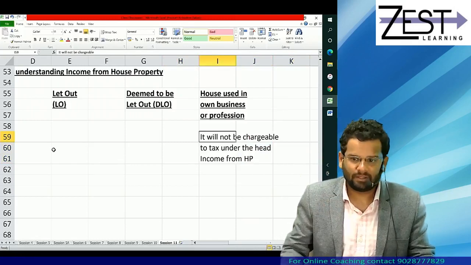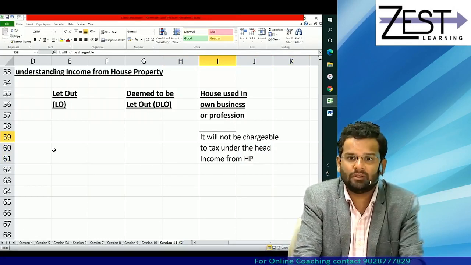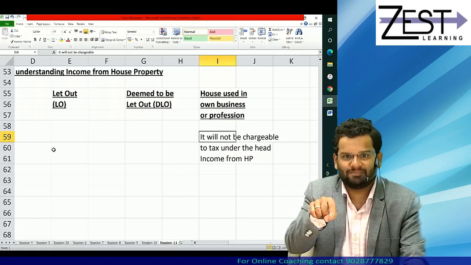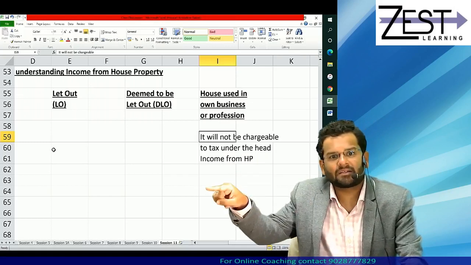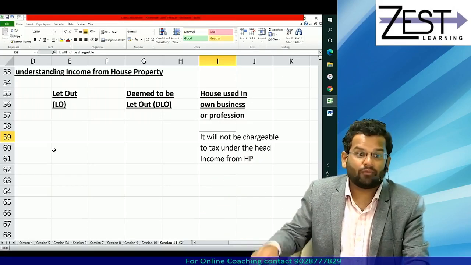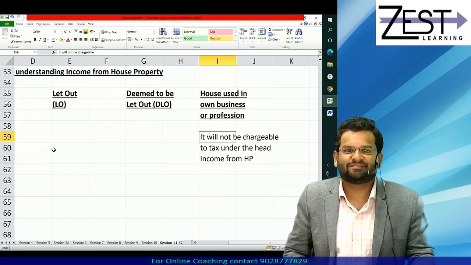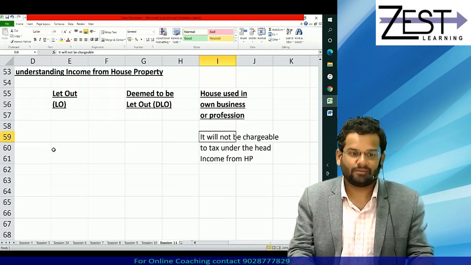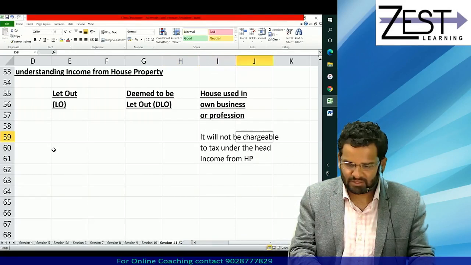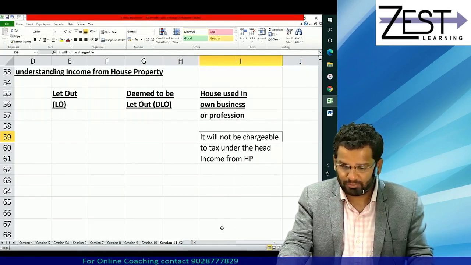So what is happening is, using that property we are carrying out business profession from which we are earning income, which is automatically taxed under the head of PGBP. Okay, and while calculating that PGBP, we are not subtracting notional rent. That is sufficient. So in short, that's why they say don't tax it under the head of house property.